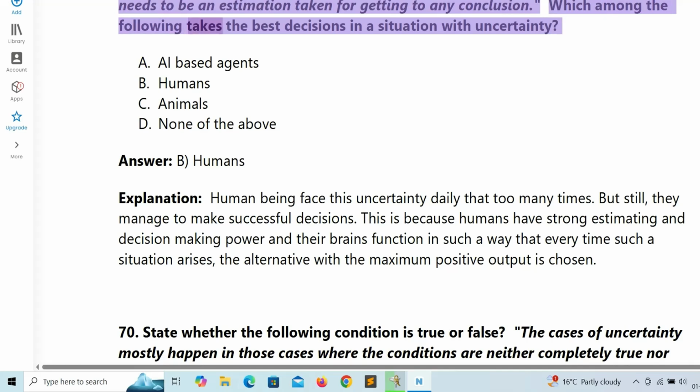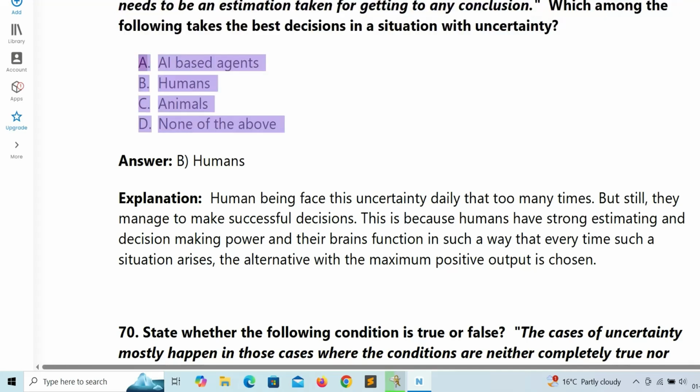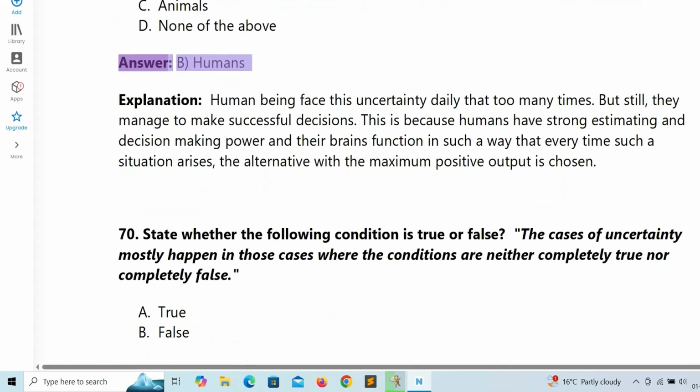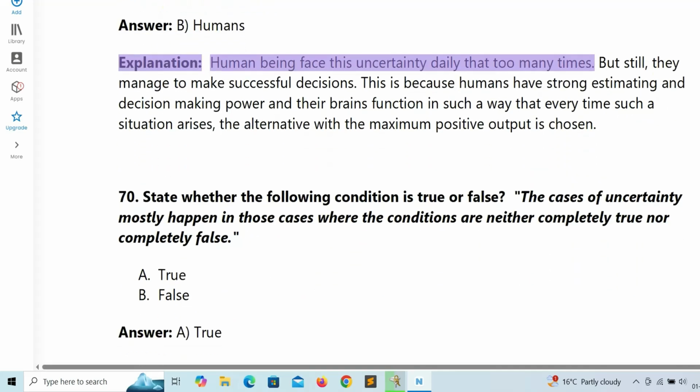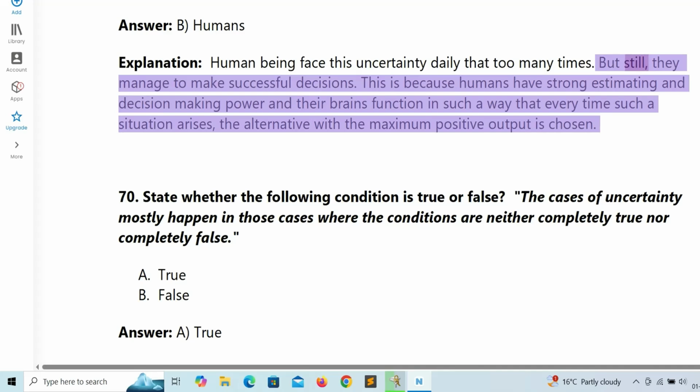Which among the following takes the best decisions in a situation with uncertainty? A. AI-based agents. B. Humans. C. Animals. D. None of the above. Answer: B. Humans. Explanation: human beings face this uncertainty daily, many times. But still, they manage to make successful decisions. This is because humans have strong estimating and decision-making power, and their brains function in such a way that every time such a situation arises, the alternative with the maximum positive output is chosen.